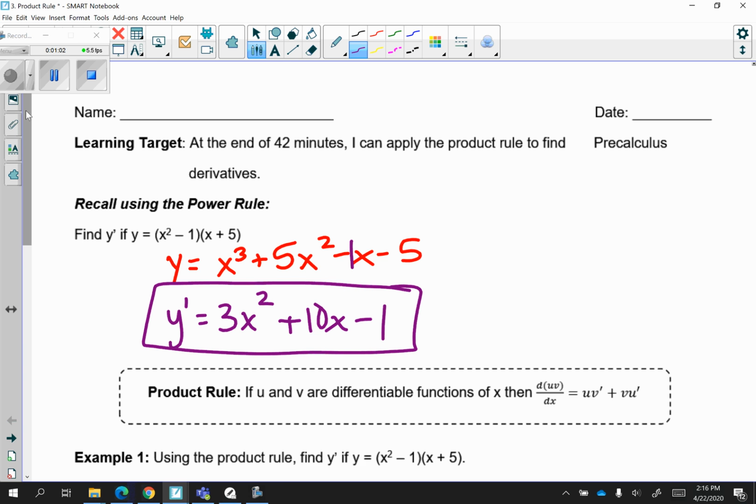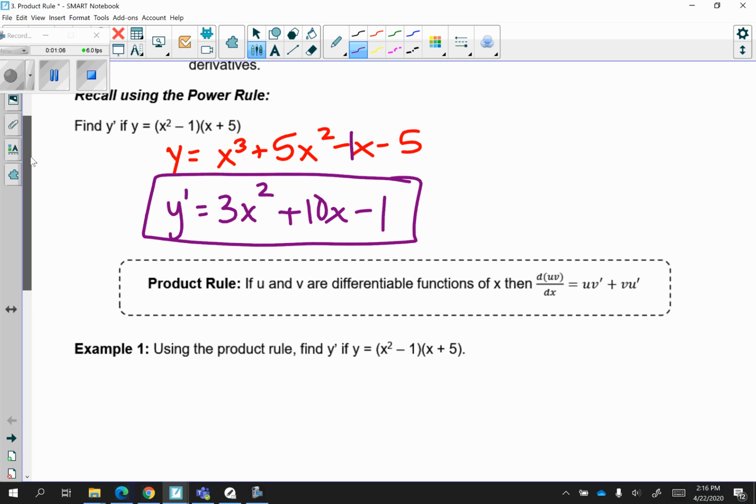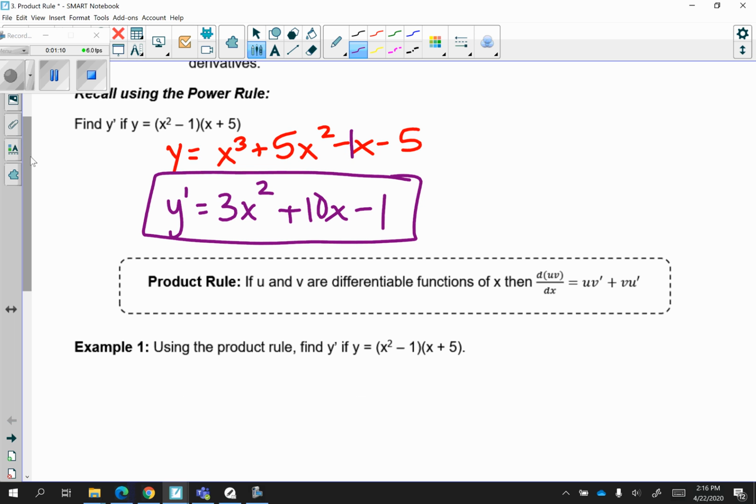Now in today's lesson, we're going to learn a new rule called the product rule. If u and v are differentiable functions of x, then d of u v over d of x is equal to u v prime plus v u prime. So this requires multiplication here and here. So the best way to apply the product rule is to apply it to an actual example. So let's look at example 1.